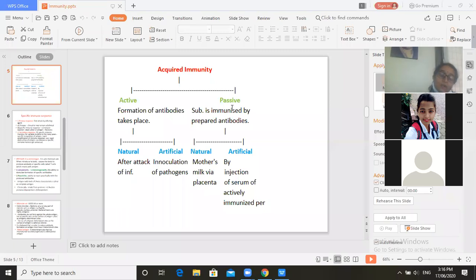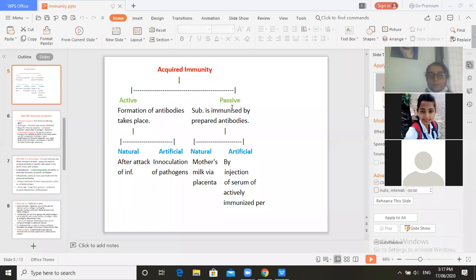So there is inoculation of bacteria, viruses, or various toxoids. They are inactive antigens, which act as an antigen but are inactive. They stimulate the formation of antibodies after their inoculation. So it is the artificial way.